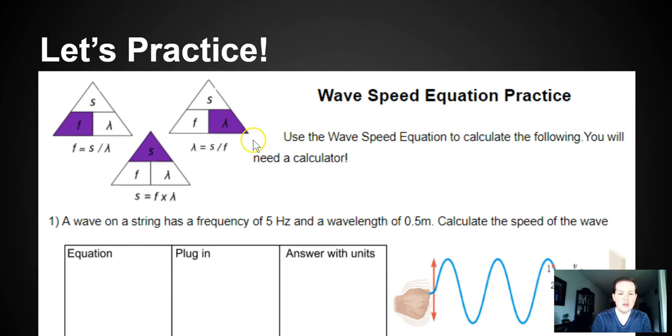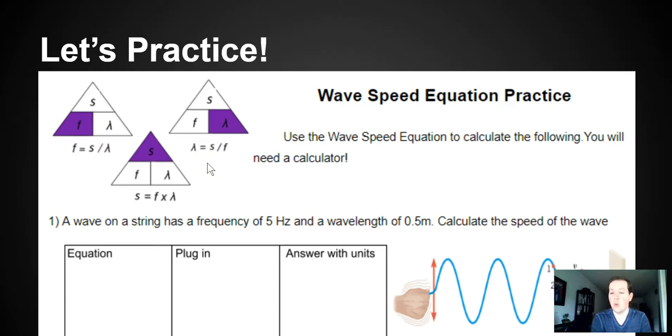Okay, here's that equation. Speed equals frequency multiplied by wavelength. You can rewrite the equation. Look right here. If I wanted the frequency of a wave, that's S divided by lambda. Speed divided by wavelength. If I wanted lambda, wavelength, that's speed divided by frequency. For all of these, remember what you think: what do we want to calculate? And then find that equation. It'll be this one, or this one.